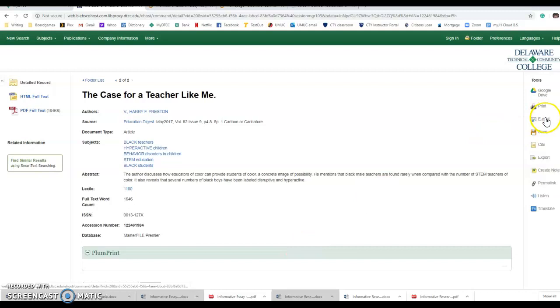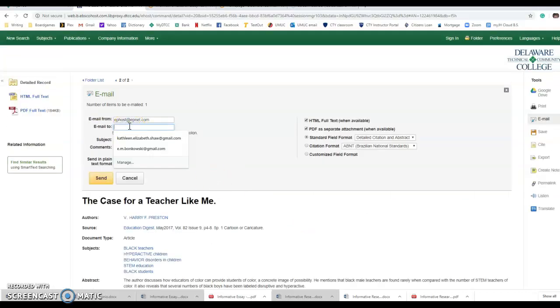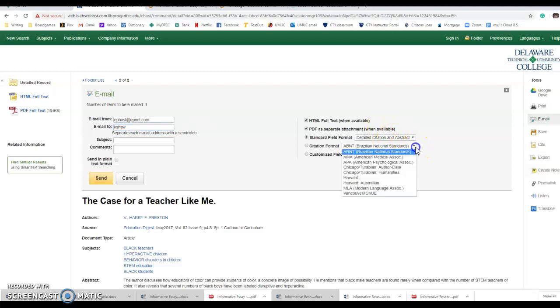So I'm going to open it. I'll email it to myself, my DTCC, Kshaw 10. I'll email it to myself. If I want, I can change this to APA, but we all know that the APA formatting is not terribly trustworthy all the time from EBSCOhost. And I'll send it to myself, and that's my article.